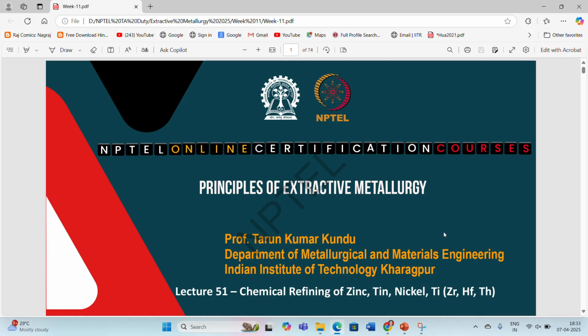However, that Siemens process requires at least metallurgical grade silicon, which can be produced with the help of pyrometallurgical operations. With the help of pyrometallurgical operation, we can get a purity of up to 92 to 93%. But to reach a level of 99.9999% purity, we have to go with the Siemens process. So these types of processes are generally considered as the refining processes. There can be physical refining processes or chemical refining processes for the refining of this crude metal, which has been produced with the help of the various pyrometallurgical or hydrometallurgical operations.